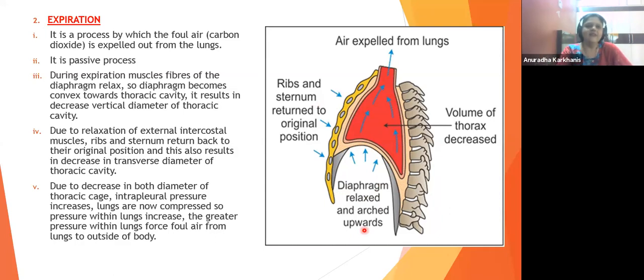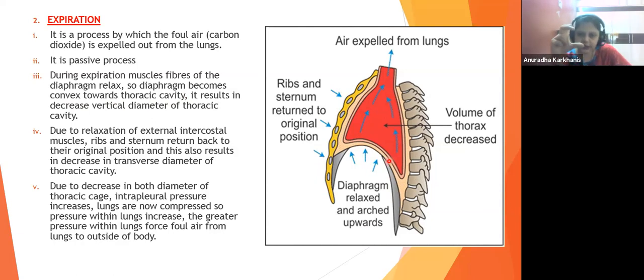So the diaphragm again becomes convex towards the thoracic cavity. It results in a decrease in the vertical diameter of the thoracic cavity. Now look at the thoracic cavity. When the diaphragm had flattened, as in the diagram I showed earlier, it was getting more space. Now it has gone back to the normal position.